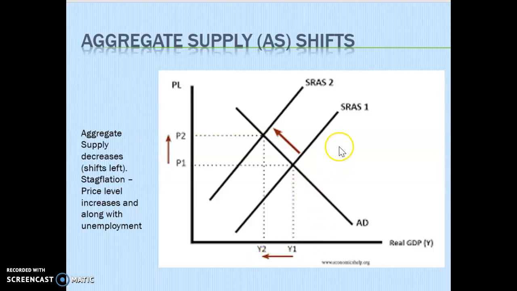If we had a graph that showed aggregate supply shifting to the right due to lower costs of input or increased productivity or whatever, we would see an increase in employment or decrease in unemployment and a lower price level. So somewhat similar to microeconomics, but you have to remember it's all aggregate. We're looking at the total output, real GDP for the entire country. We're looking at price level, which is related to CPI and inflation, so overall prices. So we're looking at all these different goods and services instead of just one market.